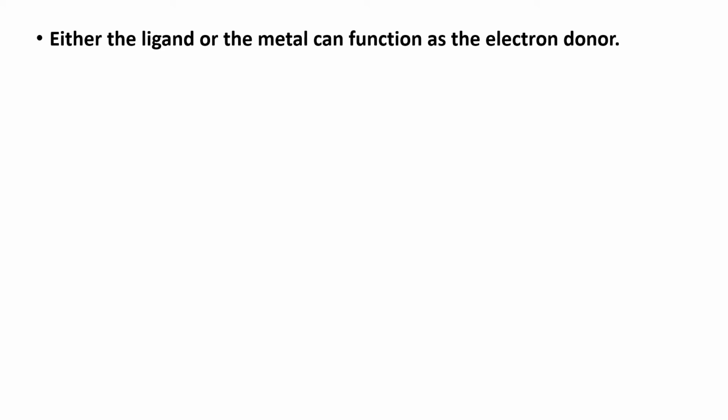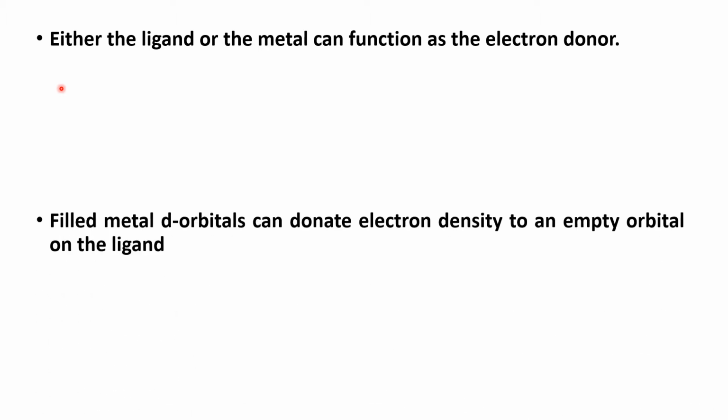Either the ligand or the metal can function as the electron donor. From the table we can see that there is electron donation from metal to ligand or ligand to metal. So either the ligand or the metal can function as an electron donor.